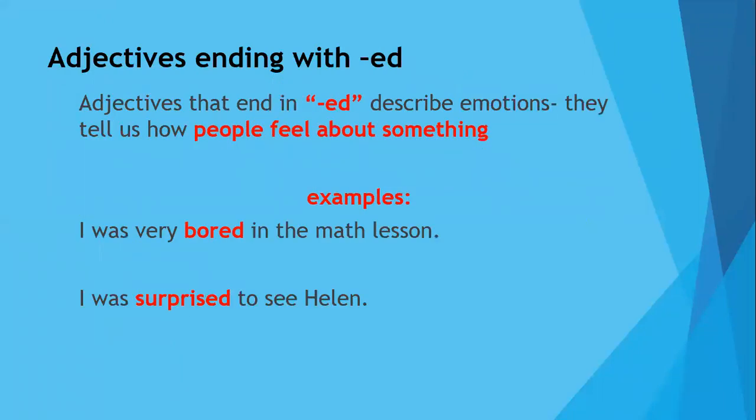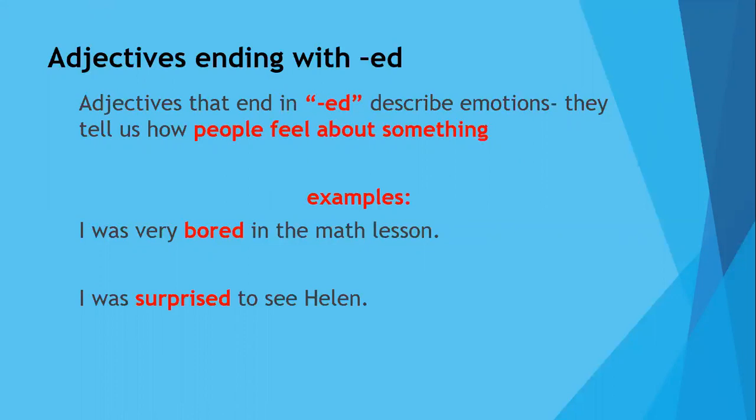While the adjectives that end with -ed we are going to use to tell us how people feel about something. It's more about emotions. For example, I was very bored in the math lesson. How did I feel? Bored. I was surprised to see Helen. How was I? I was surprised. I feel surprised.